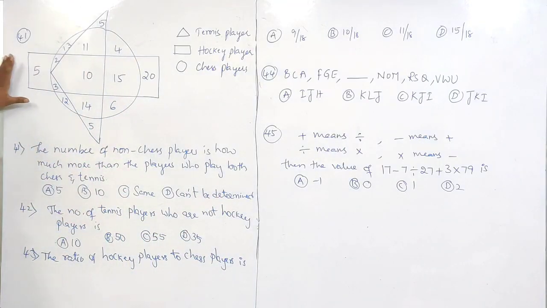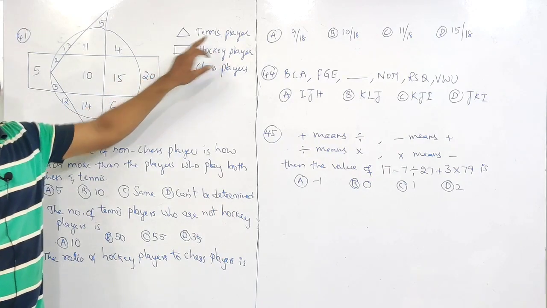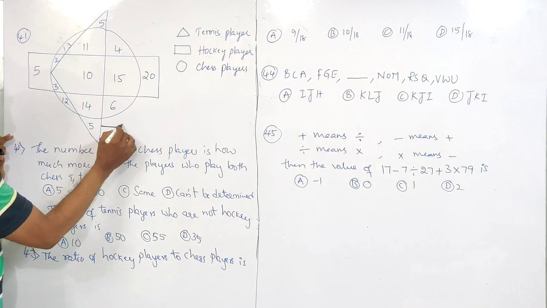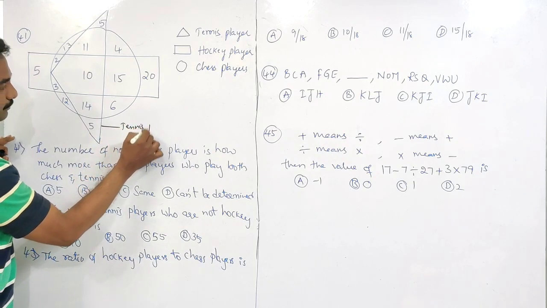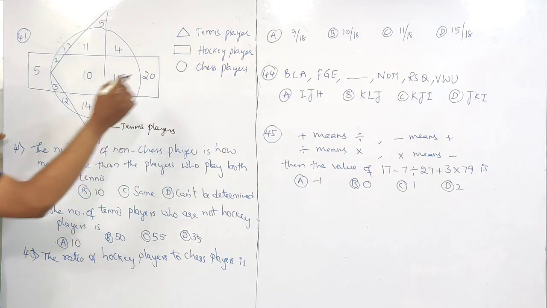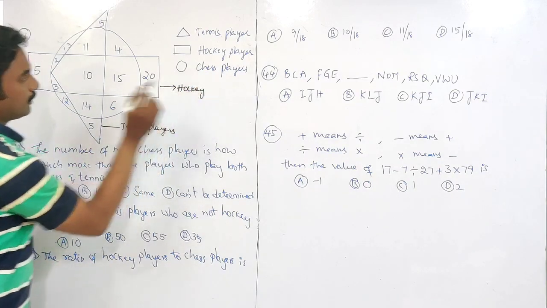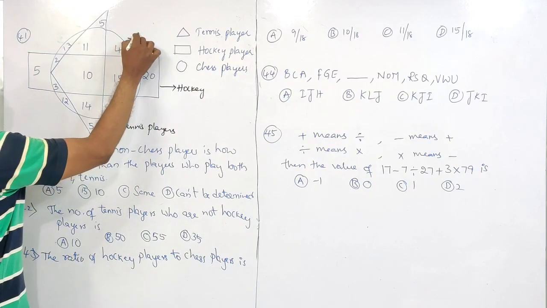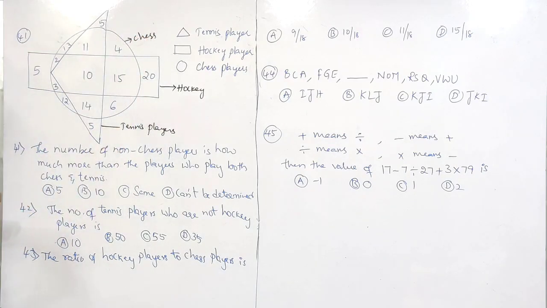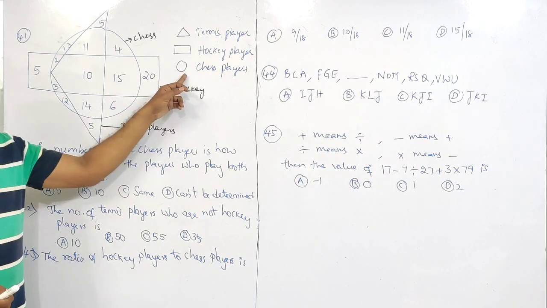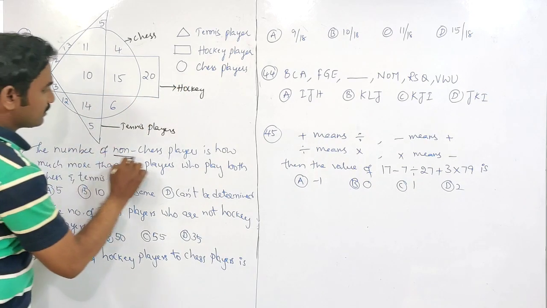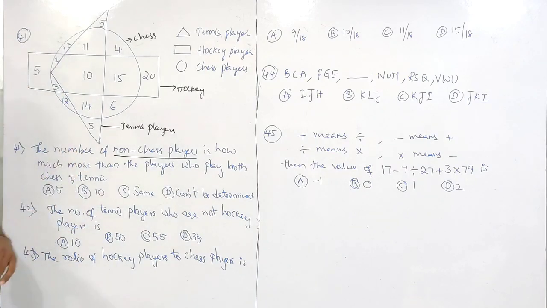Next question number 41 is related to Venn diagrams, reasoning. This triangle represents tennis players. In the triangle there are tennis players. Rectangle represents hockey players. And circle represents chess players. Now look at question number 41. The number of non-chess players. Where are chess players? In circle. So non-chess players means they are not in circle at all.